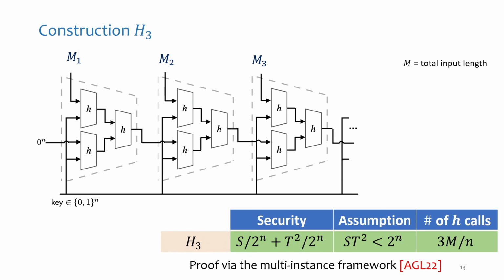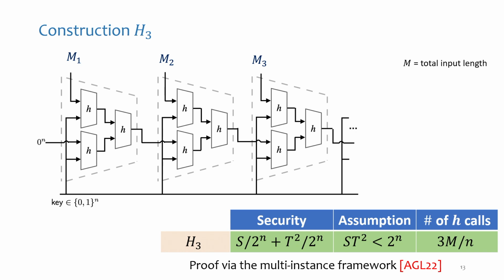Again, we reduce the fact of finding a really long collision to an adversary that finds a collision with respect to a 1-level Merkle tree. And we analyze that using a recently introduced framework for analyzing time-space trade-off results. It's called the multi-instance framework.